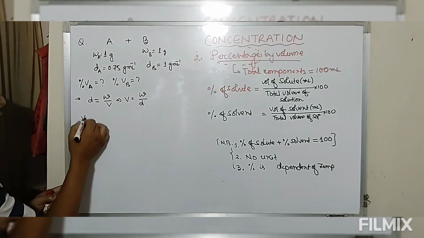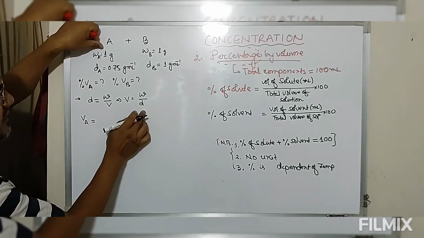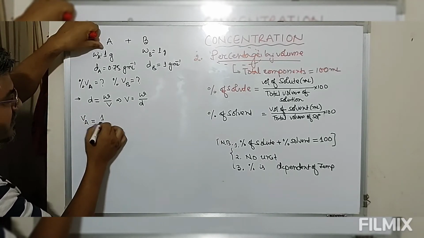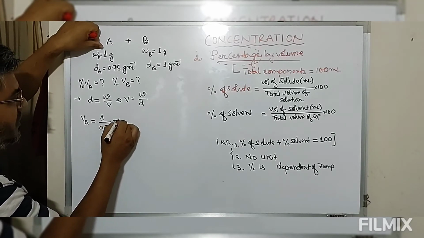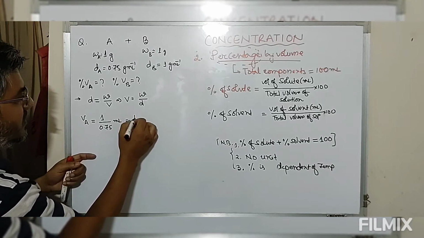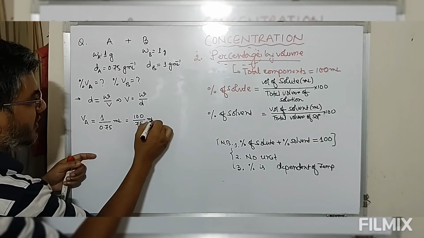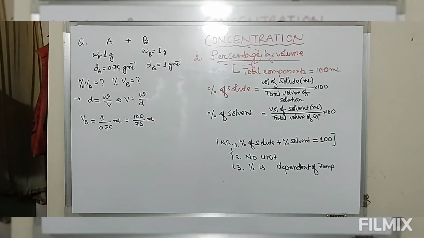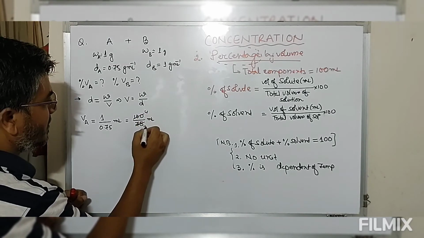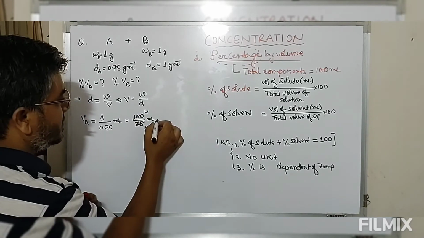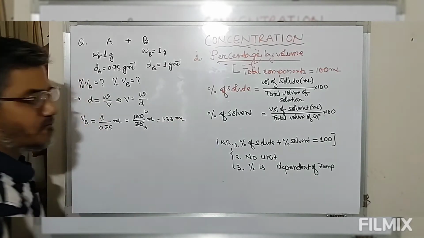So therefore volume of A in the mixture is mass of A divided by density. Mass is 1, density is 0.75. So this comes out to be 100 divided by 75 ml. So this is 4 by 3, which comes out to be 1.33 ml.